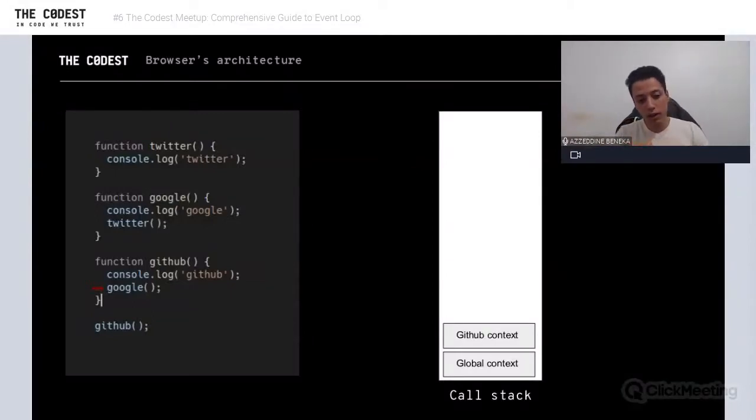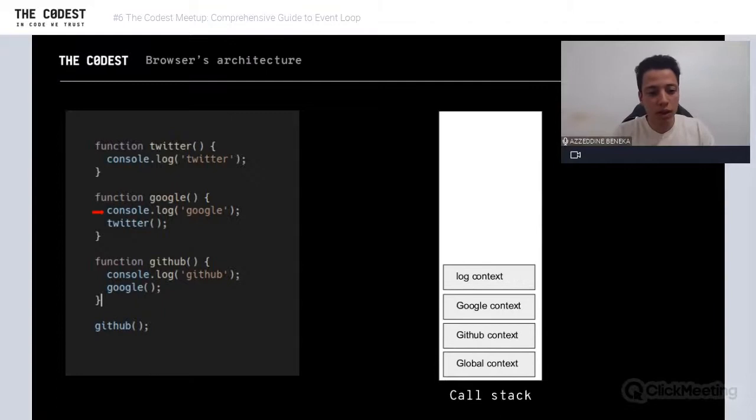And now the second instruction is to call Google, right? What's going to happen here? It also creates a Google context. Boom. You see? So now we are in the global context, the GitHub context, and then the Google context. Let's see now. We have console log Google. We have created a context and logged Google.